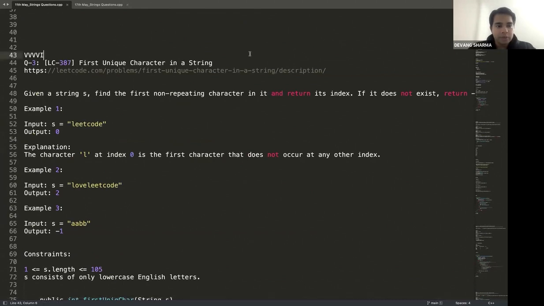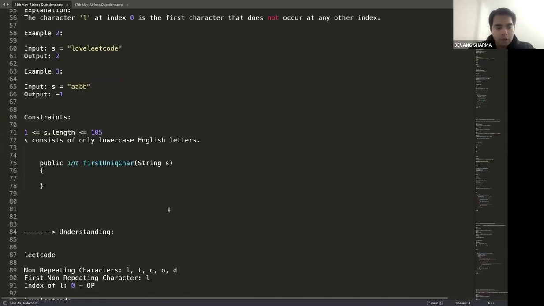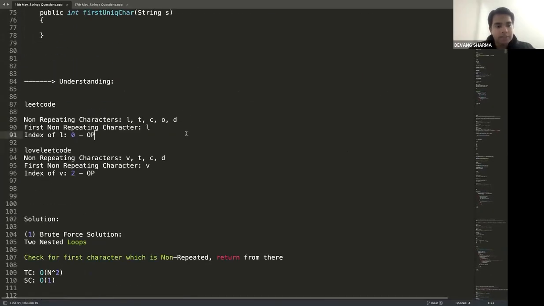Quickly revising, we start with question number 3, which is LeetCode 387, first unique character in a string. It's a really good question. That's why I've tagged it as important. What did the question talk about? There's a string given. There can be repeating characters and non-repeating characters. You need to print the index of the first non-repeating character.